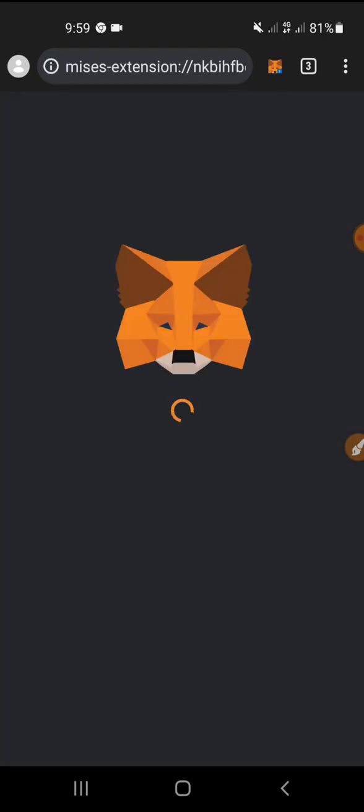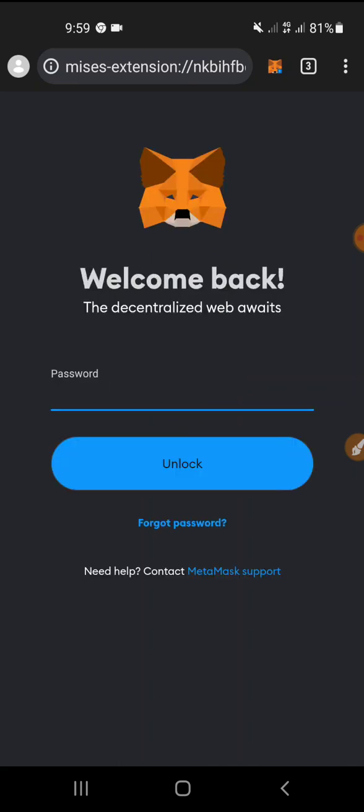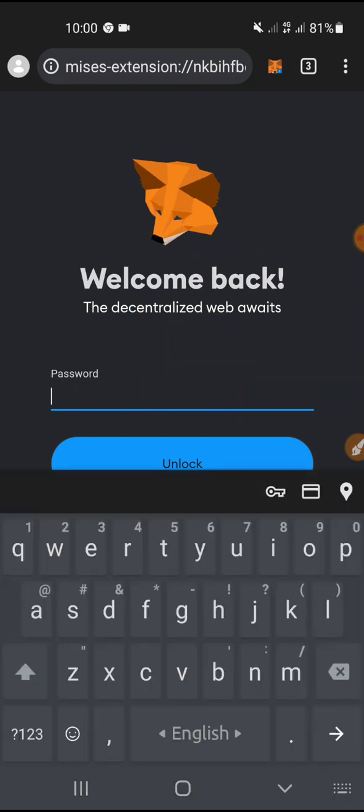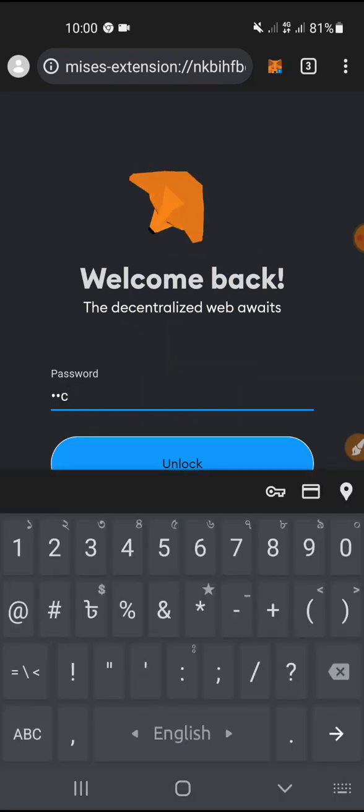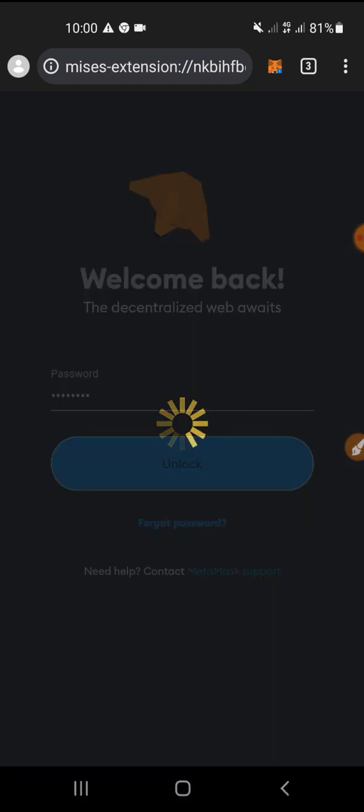Anyhow, we are participating in this airdrop through MetaMask, and we need to connect Discord, Twitter, and so on. When you create your MetaMask, it asks you for a password.